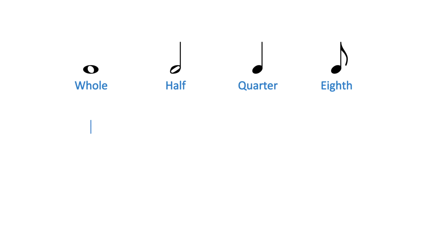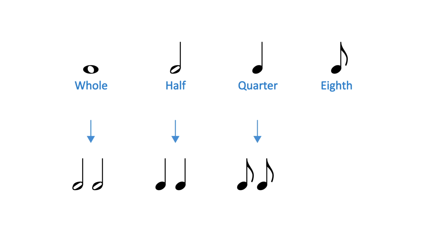A whole note is equivalent to 2 half notes. That is, a whole note lasts twice as long as a half note. A half note, in turn, is equivalent to 2 quarter notes. A quarter note is equivalent to 2 eighth notes, and an eighth note is equivalent to 2 16th notes.